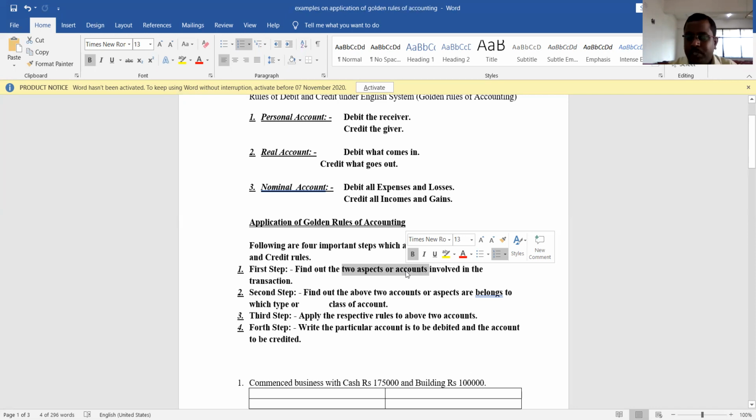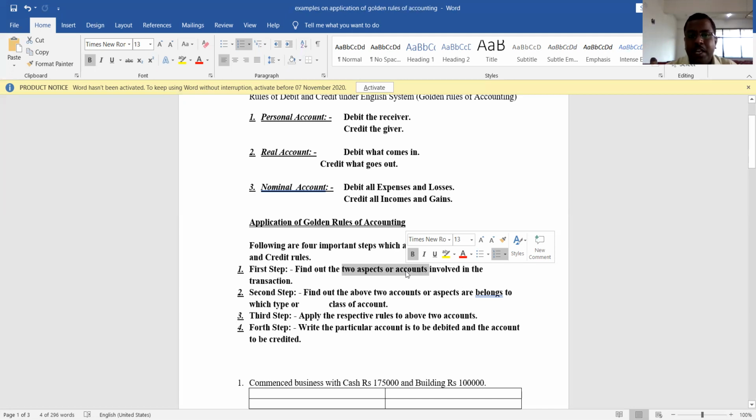For example, in the first step we took the example of machinery purchased for cash. There are two accounts: one is the machinery account and another one is the cash account. So the second step is to see which category the machinery account and cash account belong to. Machinery is an asset, so it belongs to real account. At the same time, cash is also an asset, so it also belongs to real account. Understood?